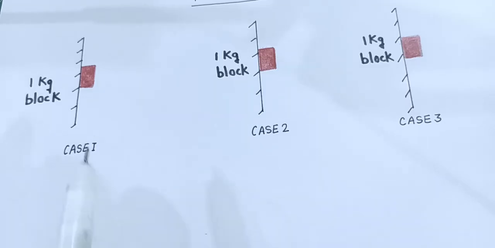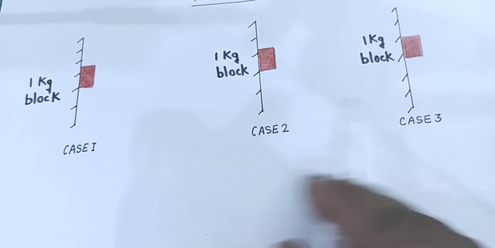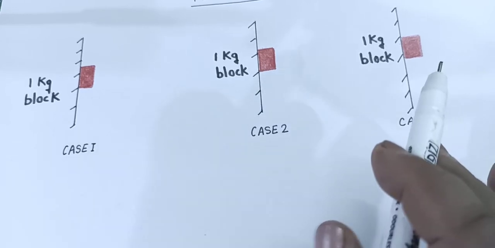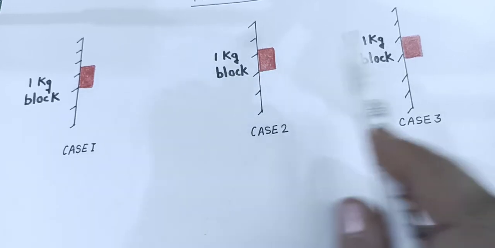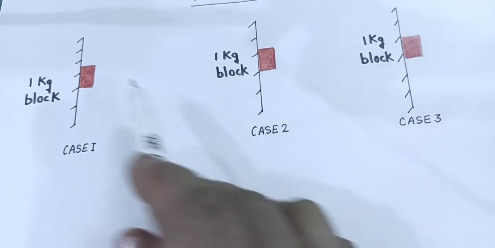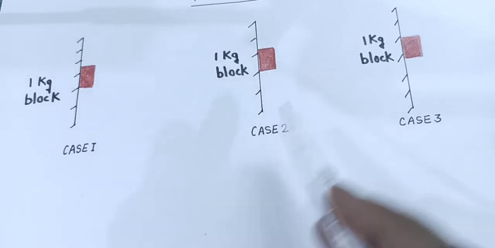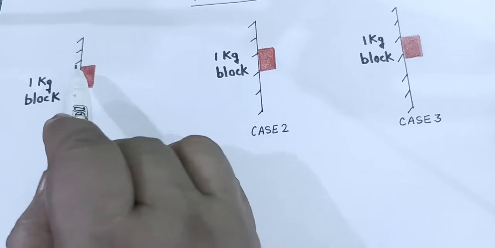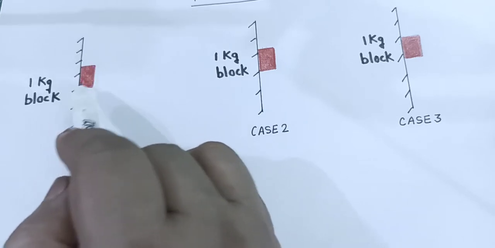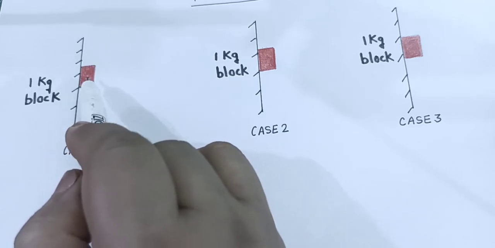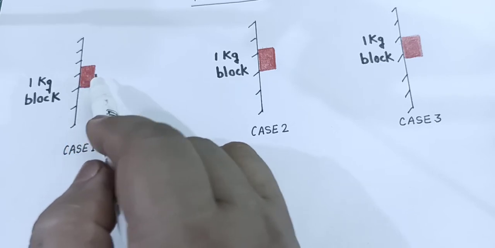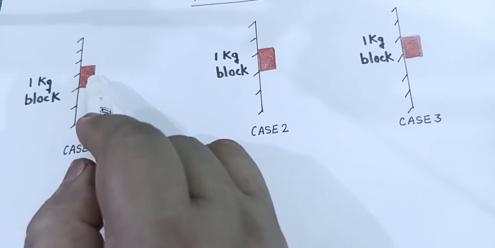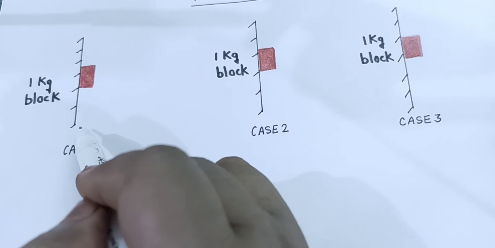Here I have taken 3 cases. In all the 3 cases, I have taken a block of 1 kg. And this is a vertical wall, as you can see. I want to keep this 1 kg block stuck with the wall. I don't want to let it fall down.